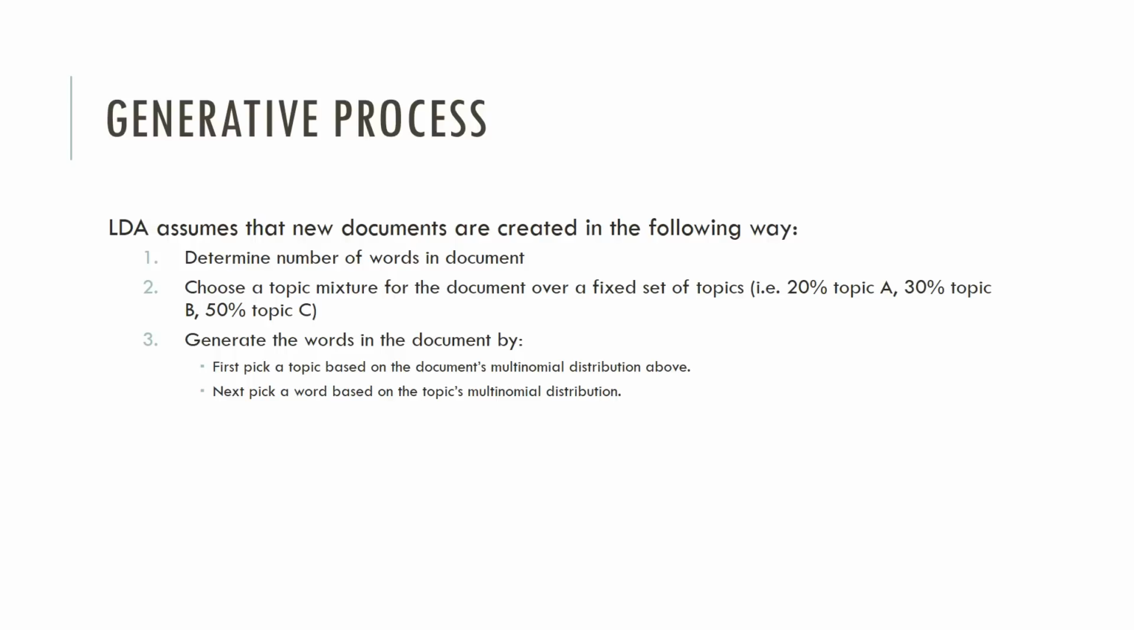The third step would be to generate the words in the document by first picking a topic based on the document's multinomial distribution above, and that's that 20%, 30%, 50%. And then the second step would be to pick a word based on the topic's multinomial distribution, their own distribution. And so we would iterate through this until we reach that number of words that we had specified. So basically, words are selected from topic buckets based on how much each topic will occur in the document. The words are mixed together, and then that's the new document that's created.